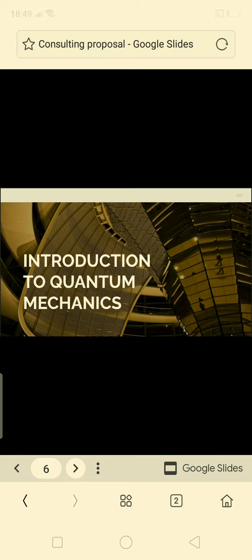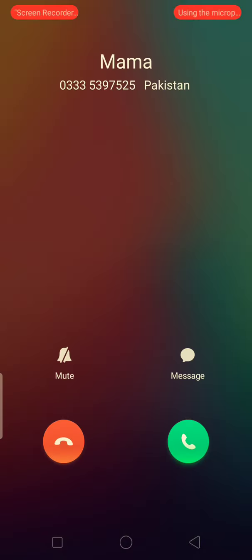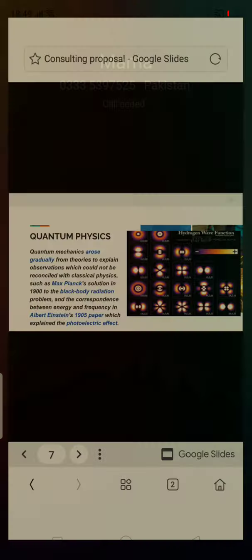So let's discuss the introduction of quantum mechanics. Quantum mechanics arose gradually from theories to explain observations which could not be reconciled with classical physics. So it is based on the observations that classical physics failed to explain. What are the contributions of scientists to quantum mechanics?